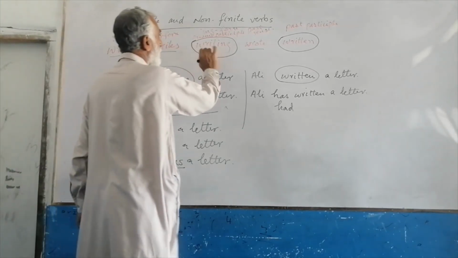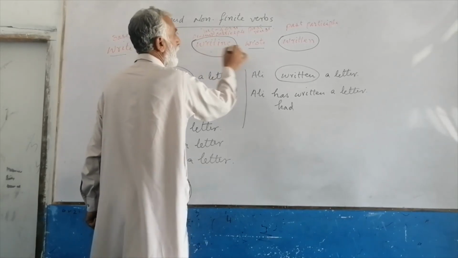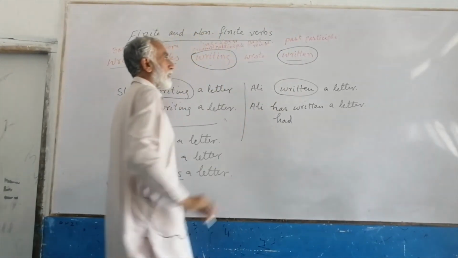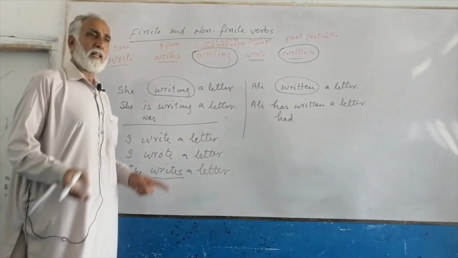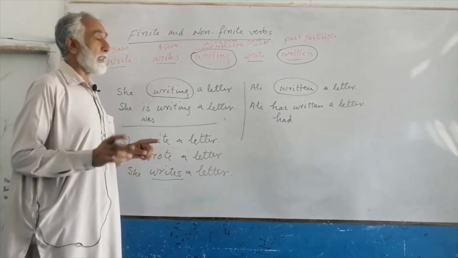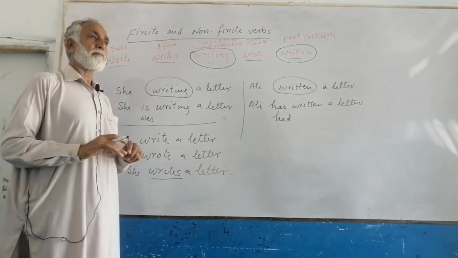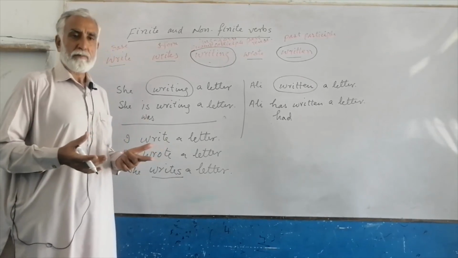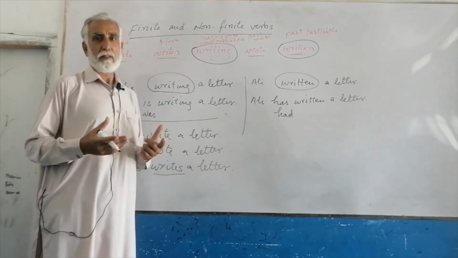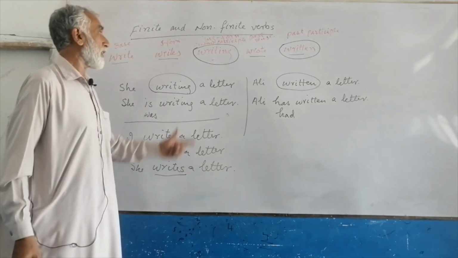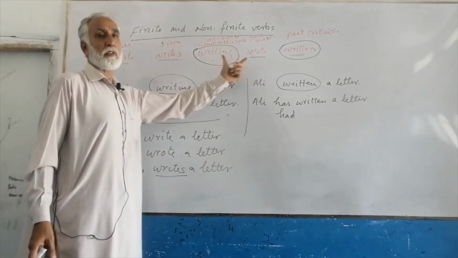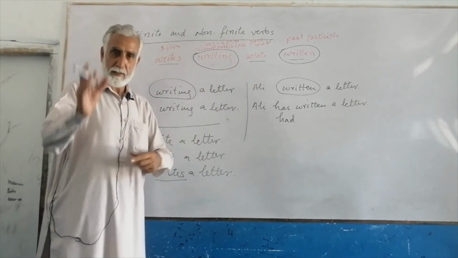While writing, the ing form or present participle, and written, the past participle or third form, are not finite verbs. They are non-finite verbs because on their own they do not show us the tense of a sentence. They need an auxiliary verb for showing us the tense of the sentence. Okay, thank you.